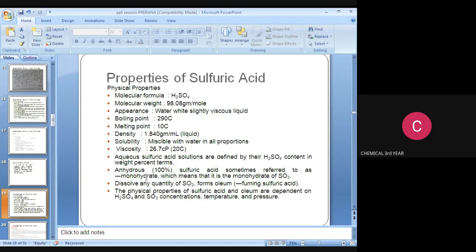That is, oleum is nothing but fuming sulfuric acid. The physical properties of sulfuric acid and oleum depend on H2SO4 and SO3 concentrations, temperature and pressure.